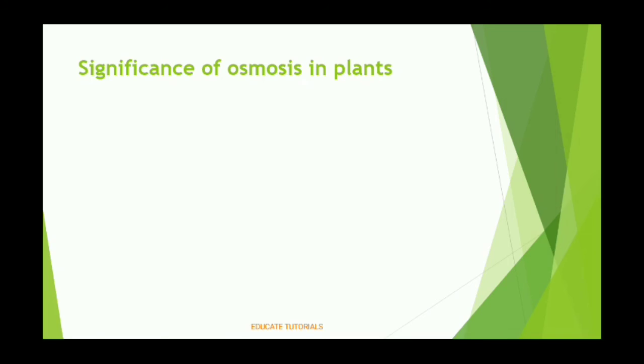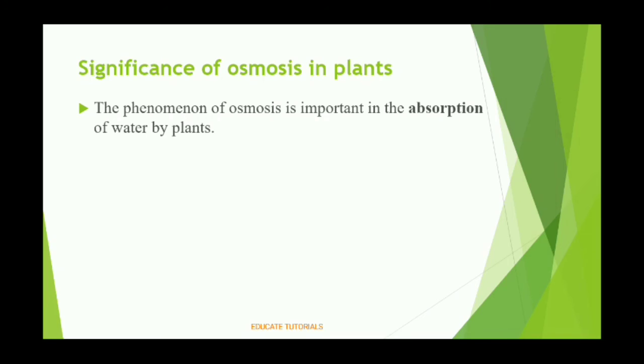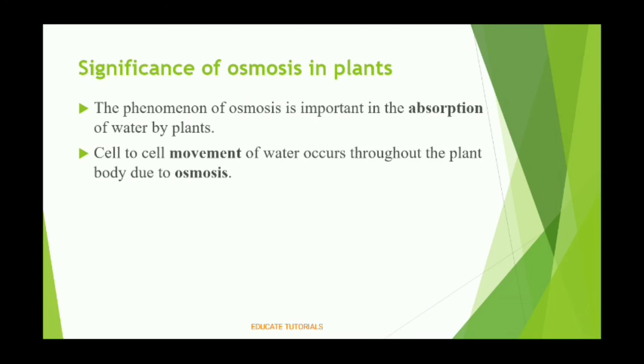So what is the significance of osmosis in a plant? First, the osmosis process is very important for absorption of water by a plant. Another one is that the movement of water from one cell to another is also important via osmosis.